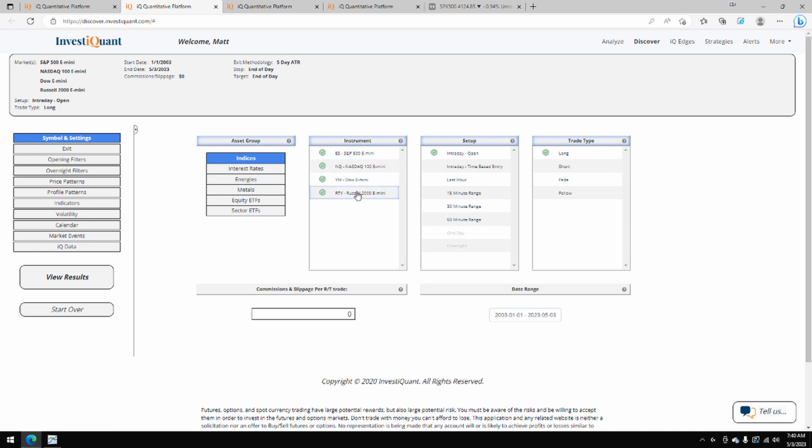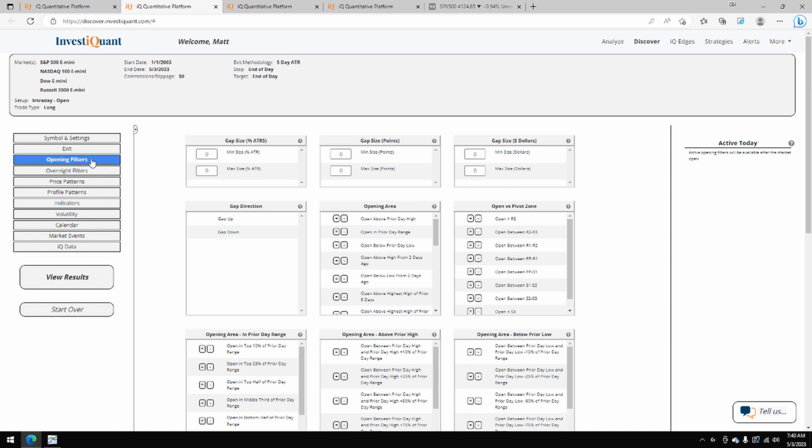I've selected all four instruments. Our setup's based upon entering long at 9:30 a.m. Eastern Time and exiting at 4:15 p.m. Eastern Time. The overnight session is currently fairly quiet at the moment, but we are trading higher. So I'm going to go to the opening filters and click on gap up from the gap direction.